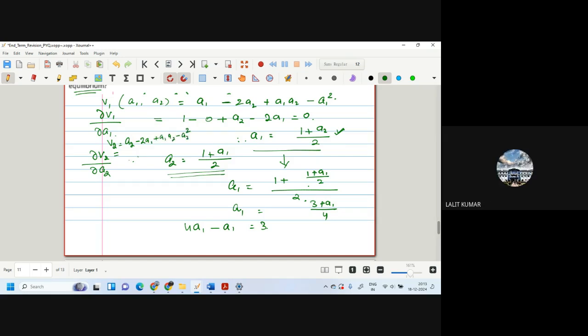So from here 3A1 is equal to 3. Therefore A1 is equal to 1. Now you put it here, and A2 will come 1 plus 1 over 2, which is also 1. So here (1, 1) is your Nash equilibrium.